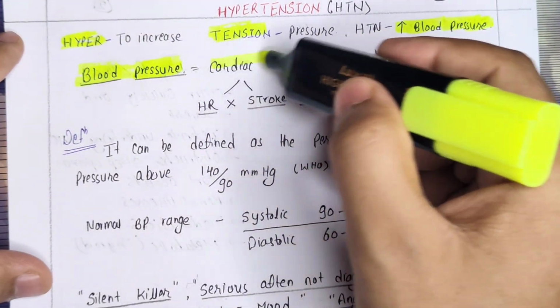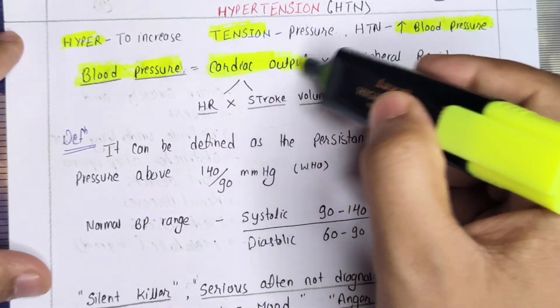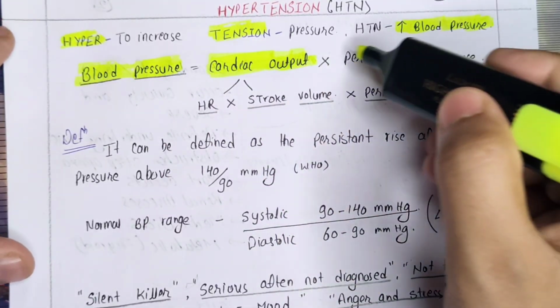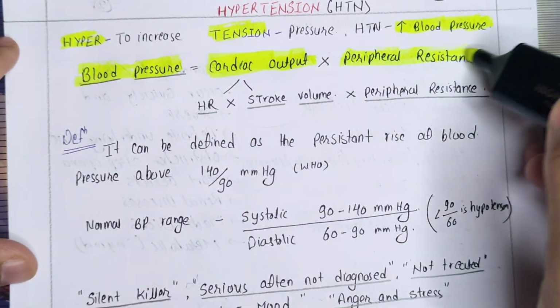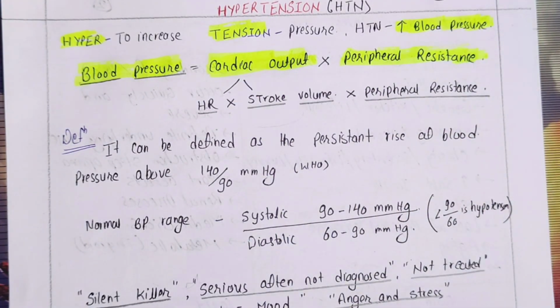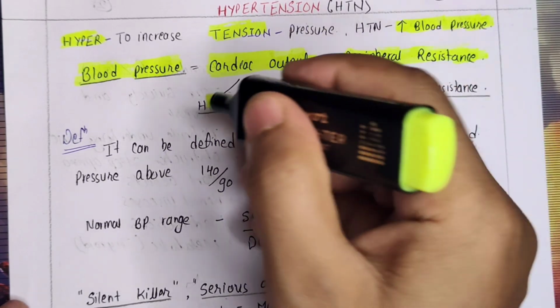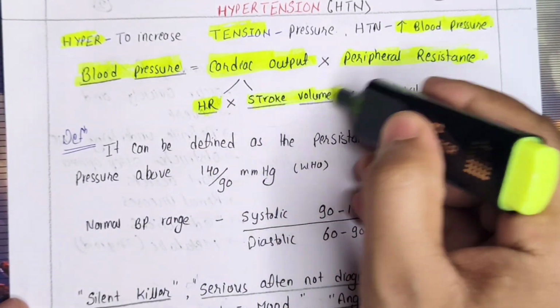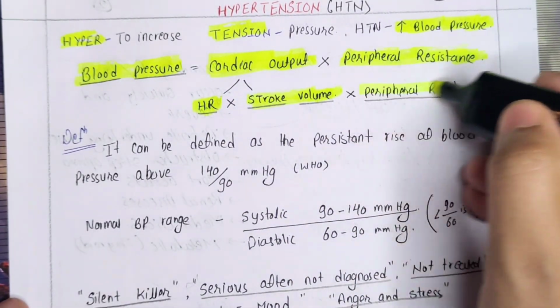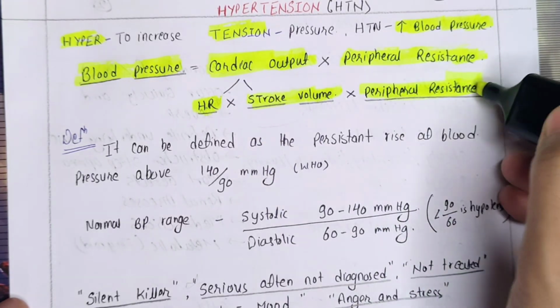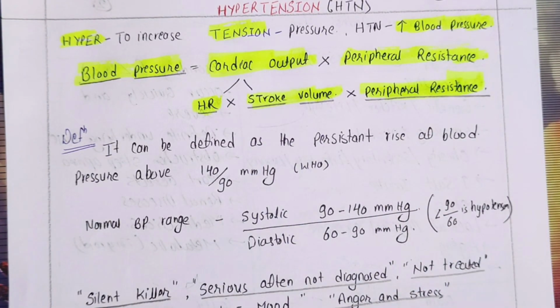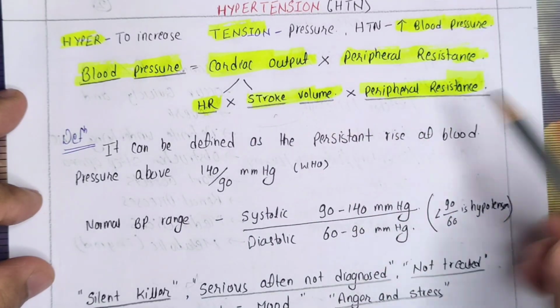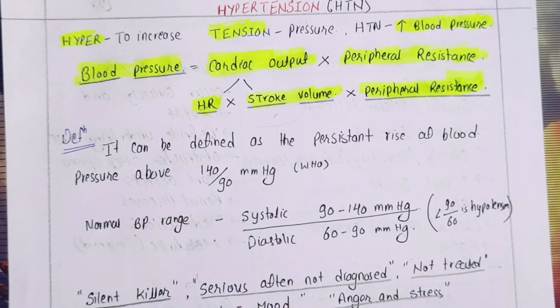Now here, blood pressure can be defined as cardiac output into peripheral resistance. What is cardiac output? In yesterday's class also I discussed how cardiac output can be calculated. Cardiac output is calculated as the heart rate, the heart rate of an individual in a minute, multiplied by the stroke volume, and then that is multiplied by the peripheral resistance. Now if we combine all these three parameters, we get the end parameter known as blood pressure. Now let's understand this with one example.